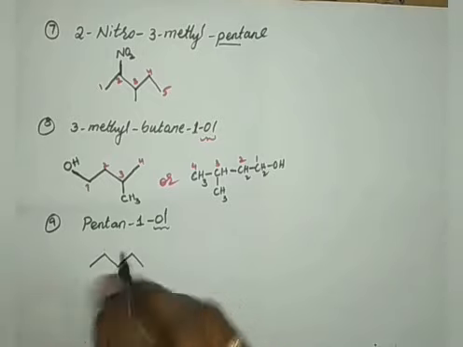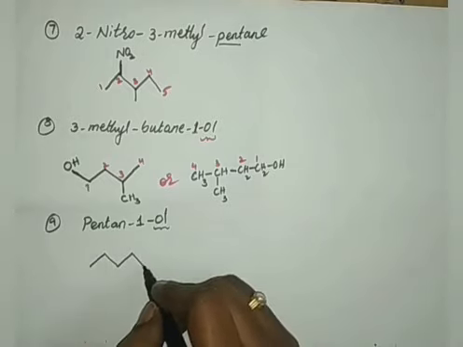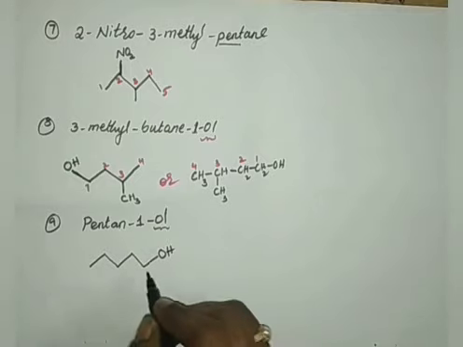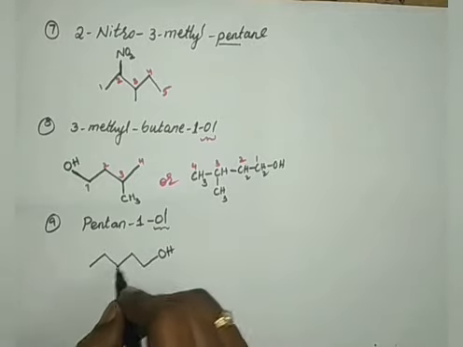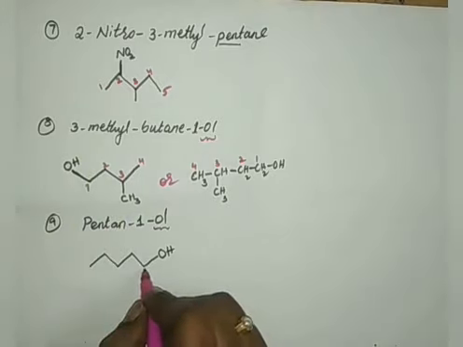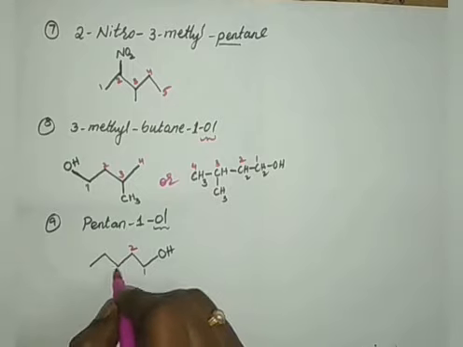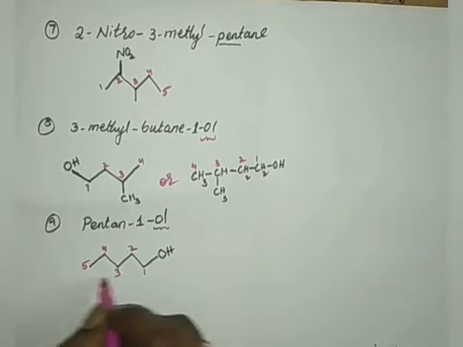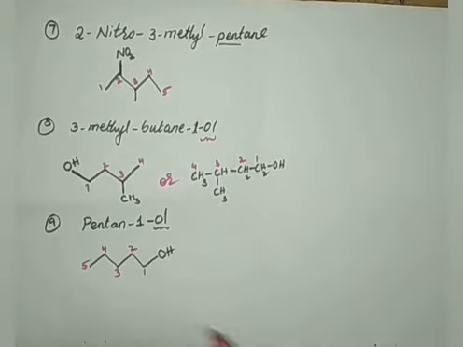Again, the carbons are done. Now if I want to write alcohol, I have to keep another bond and write the OH. If I write it here itself, then it becomes only 4 carbons. Same explanation what I have given for the previous one. This is 1 carbon, this is 2nd, 3rd, 4, 5. If you write wrong also, when you are giving numbering, you can identify whether you have written correct or not. Right.